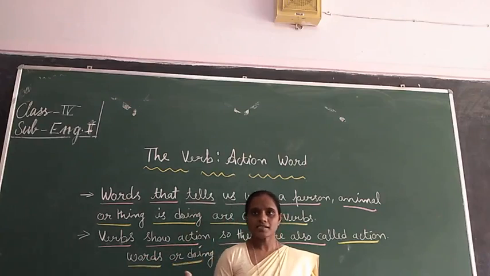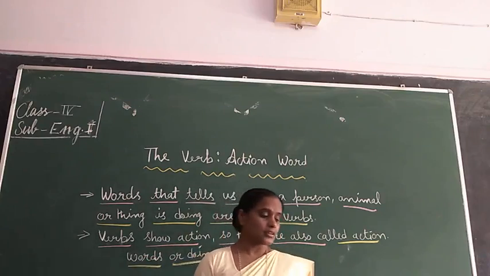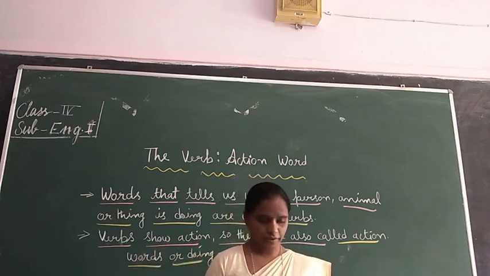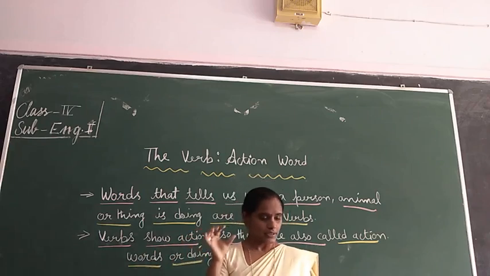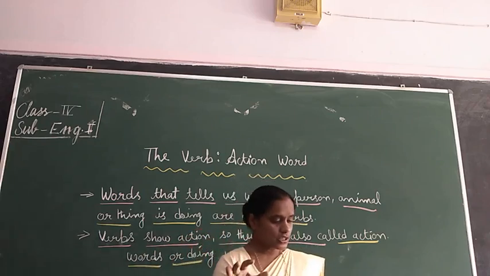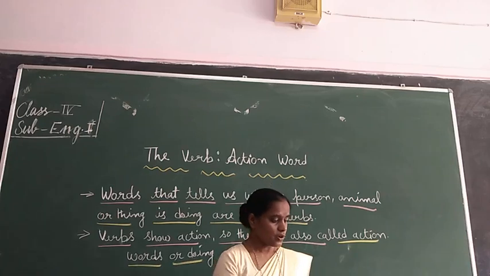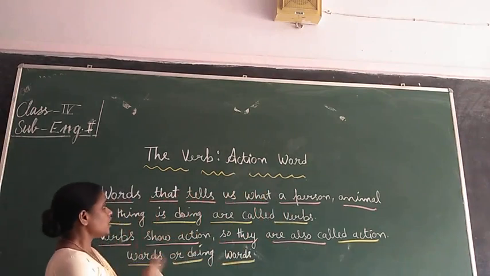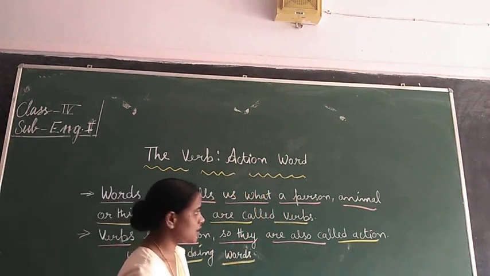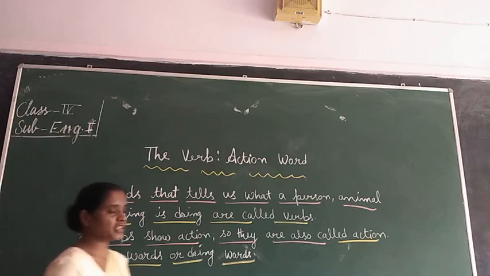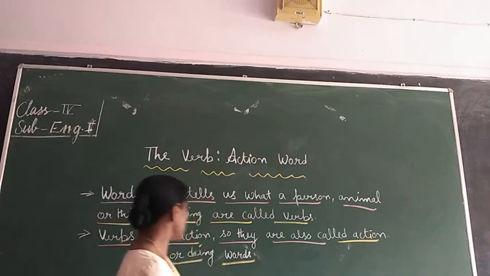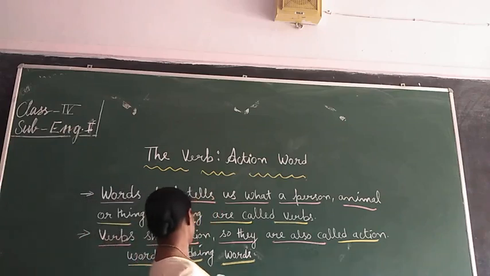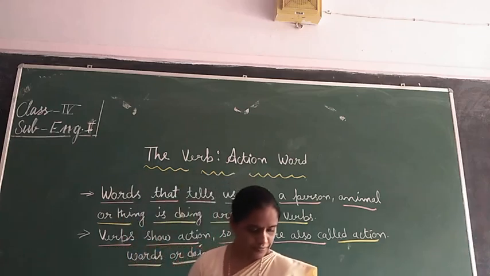So today let's start our new topic, that is chapter 14, the verb, action word. Before starting this chapter, let me first tell you the definition of this action verb. Words that tell us what a person, animal or thing is doing are called verbs. Second, verbs show action, so they are also called action words or doing words.